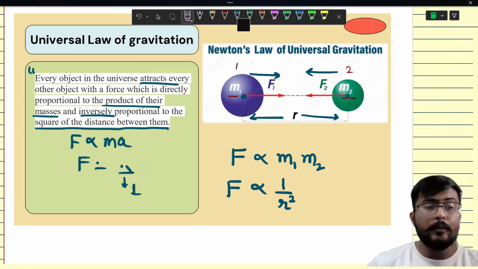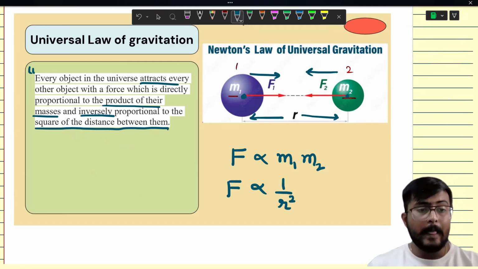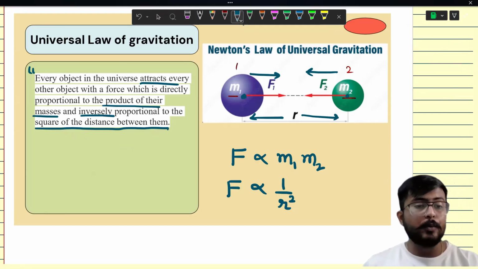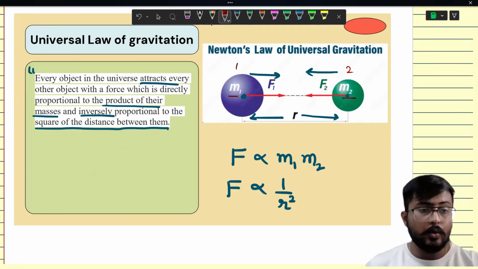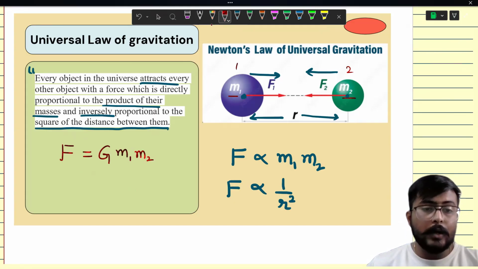Similarly, we are also going to remove this proportionality, and to do so we will use a constant. So F is equal to G, what is this G? I will come to it later. G m1 multiplied with m2 upon r square.